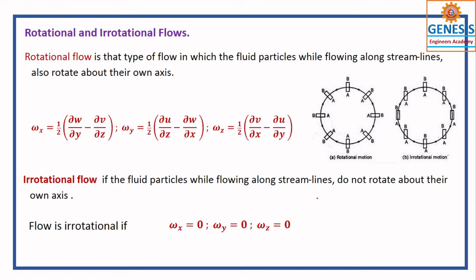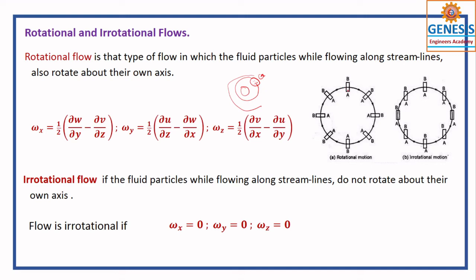Next one is rotational flow. A rotational flow is like our earth. You understand? Rotational flow is like our earth. So the earth rotates about itself, that we call a spin, and also revolves around the sun. One thing is called revolving, the other one is called rotating. It revolves around the sun and it rotates about its own axis.